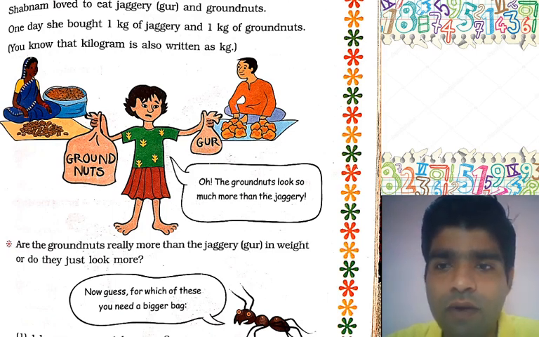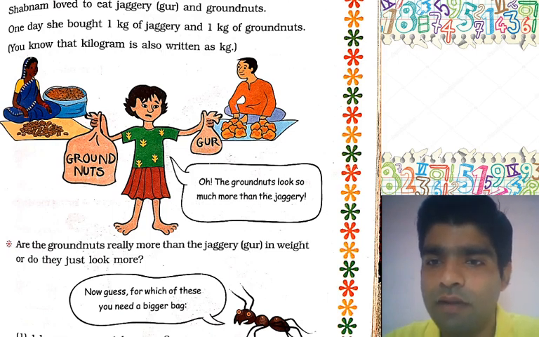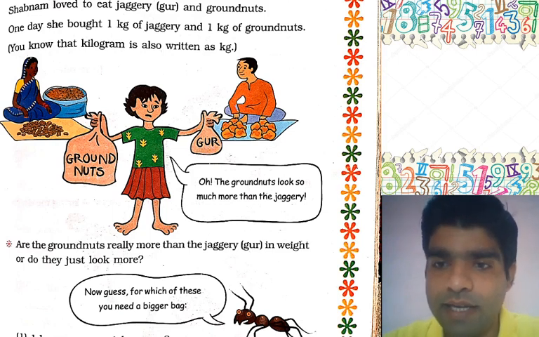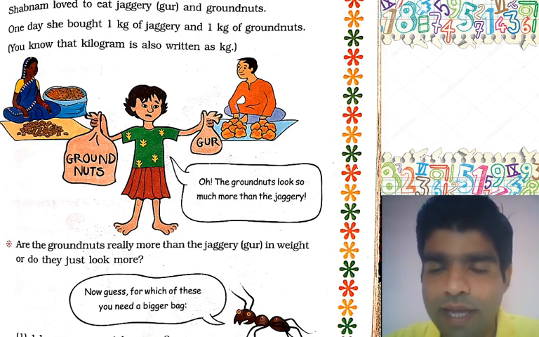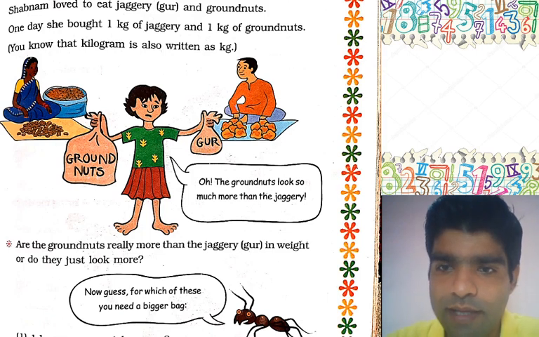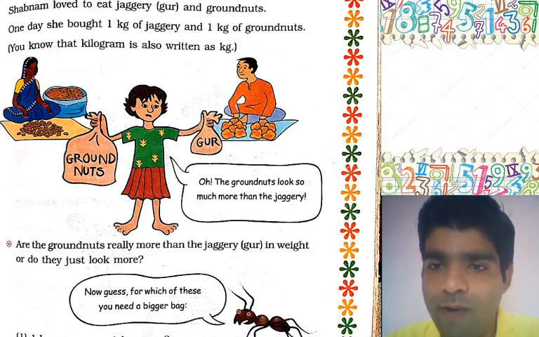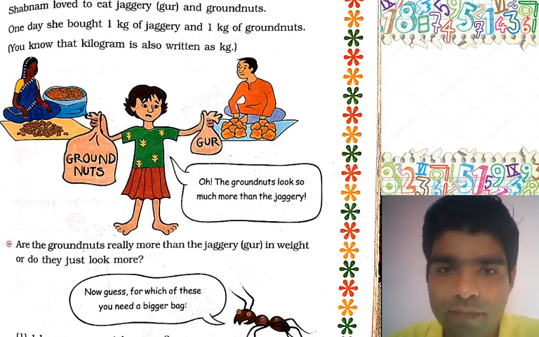The groundnut has a very large bag and the gur has a very small bag. What is the difference between them? It means heavier and lighter. Now all the students listen carefully. The groundnut has a very large bag and the gur has a very small bag. That is why the groundnut looks so much more than the jaggery.